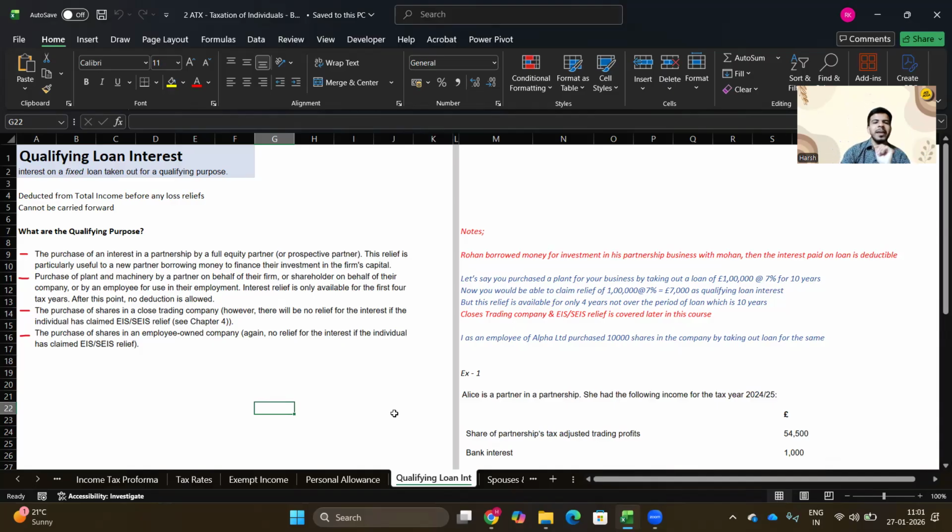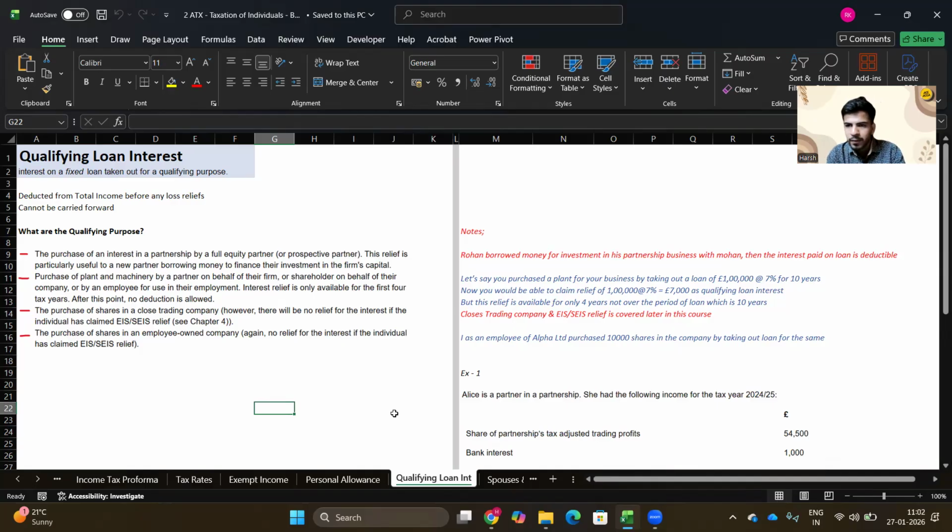But the catch is that this interest relief is available just for 4 tax years. After that, no deduction is allowed. So even if the loan period is 10 years, you would be able to claim this deduction for just 4 years. This is the limitation for it.